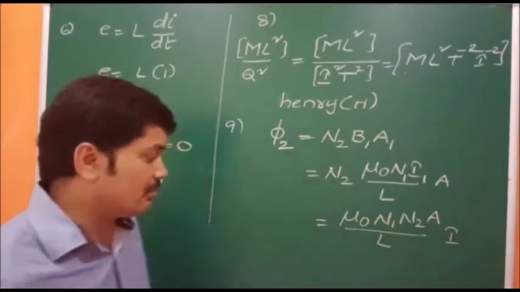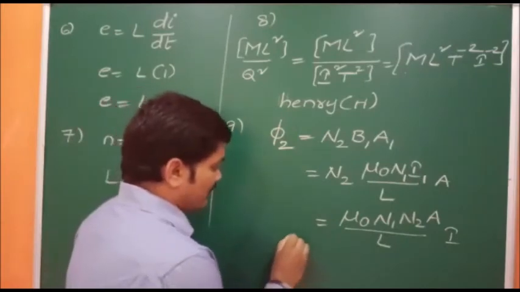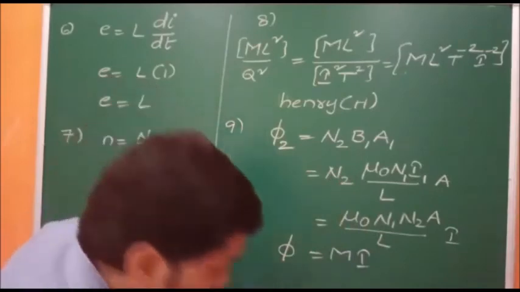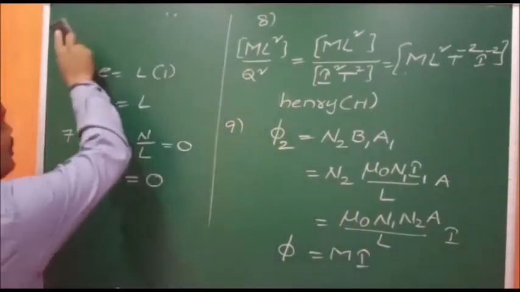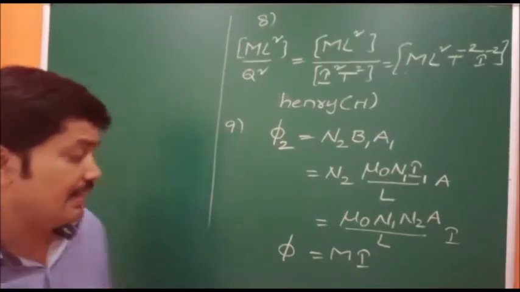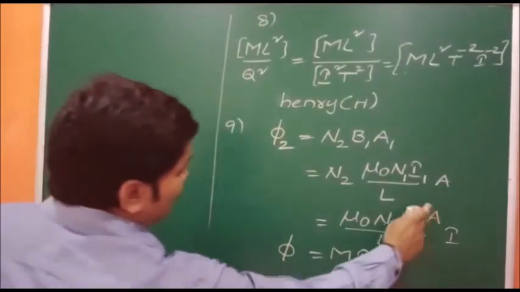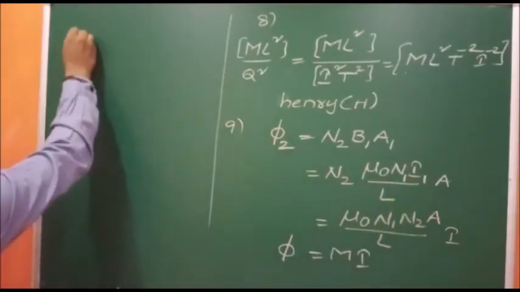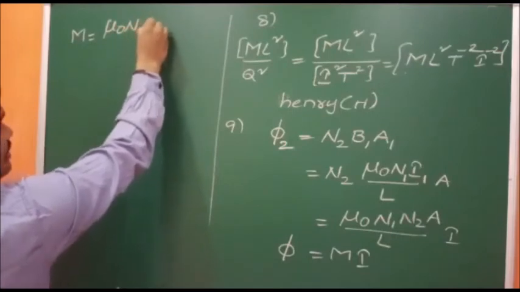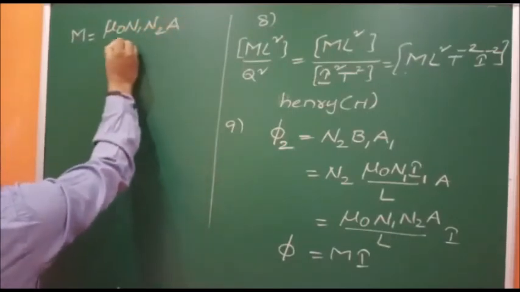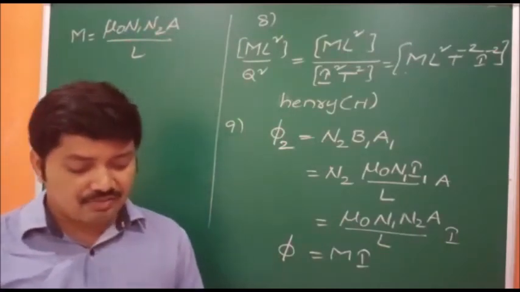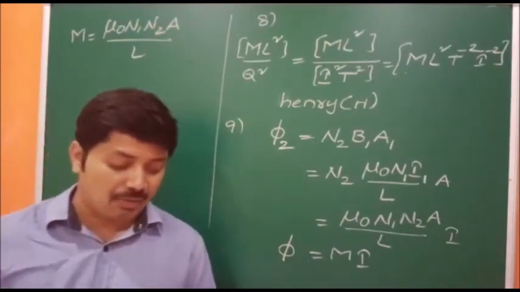Okay. Now I am comparing this equation with phi is equal to Mi. Why? Because we have to find here mutual inductance. That's why in place of M this value is there. So we can write that M as mu naught N1 N2 A by L. Okay, so which option is correct for the ninth one? That is the second option.